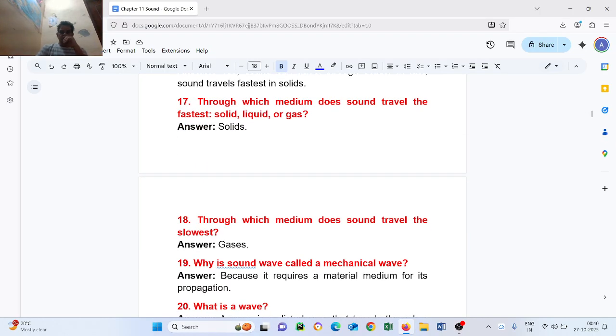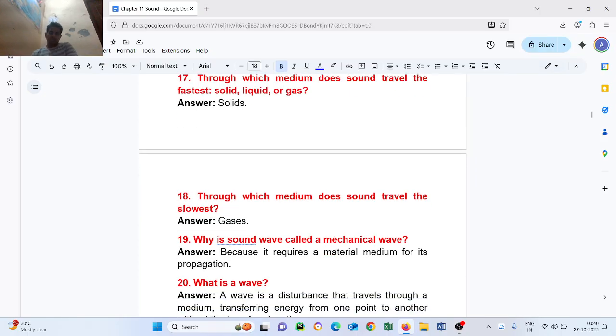Question number eighteen: through which medium does sound travel the slowest? Gases. Question number nineteen: why is a sound wave called a mechanical wave? Because it requires a material medium for its propagation.